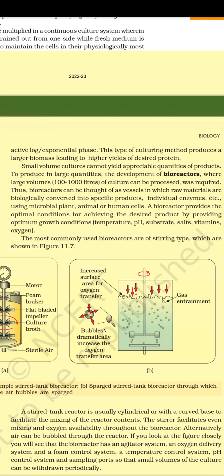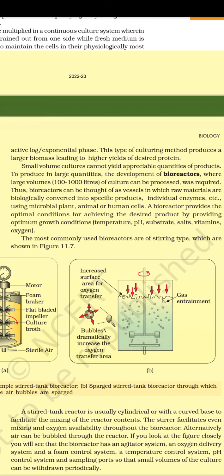This type of culturing method produces a larger biomass leading to higher yields of desired protein. Small volume cultures cannot yield appreciable quantities of products. To produce in large quantities, the development of bioreactors, where large volumes (100-1,000 liters) of culture can be processed, was required. Thus, bioreactors can be thought of as vessels in which raw materials are biologically converted into specific products, individual enzymes, etc., using microbial, plant, animal, or human cells.